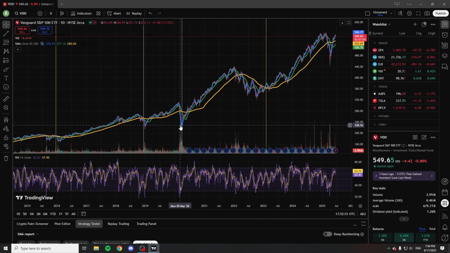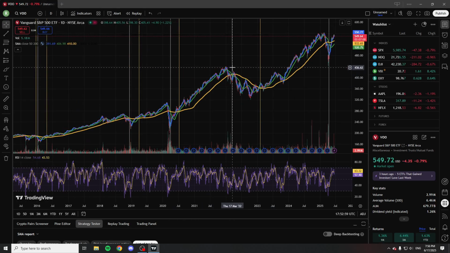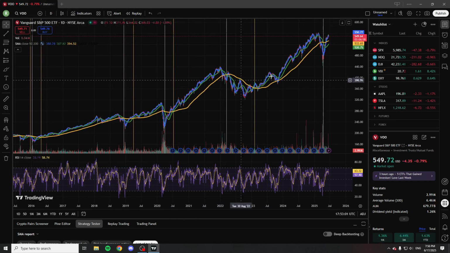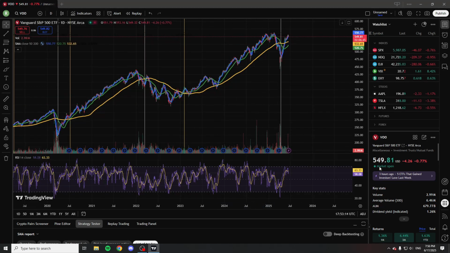Now, look at these drops. As you can see, this right here is the COVID pandemic. And then up here, we did see a bit of 2022. If you don't know, this was one of the worst years in history for stocks. That is why we have this huge, not crash, but this downturn right here. And ever since then, it has been up quite a lot. And then, of course, up here as well, a huge crash. Well, that was from Liberation Day, but we have almost regained that, which, of course, is very nice to see.